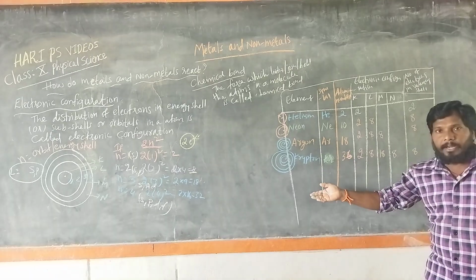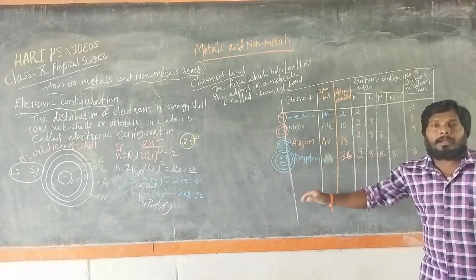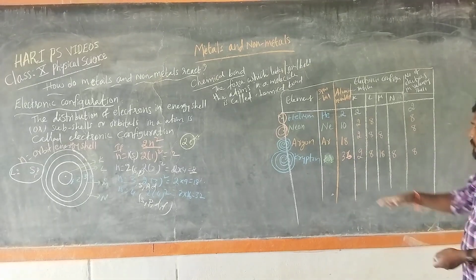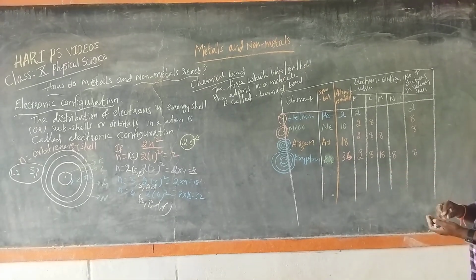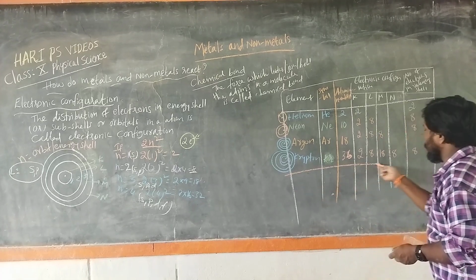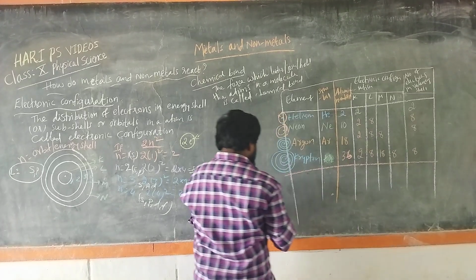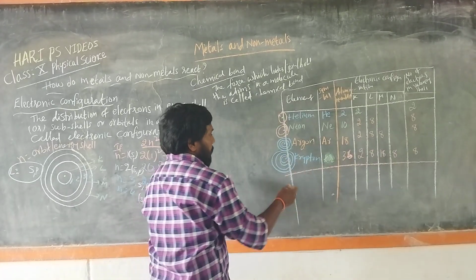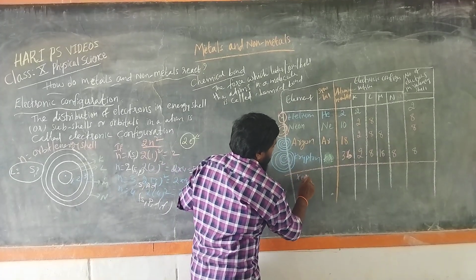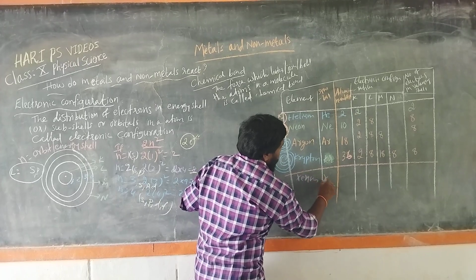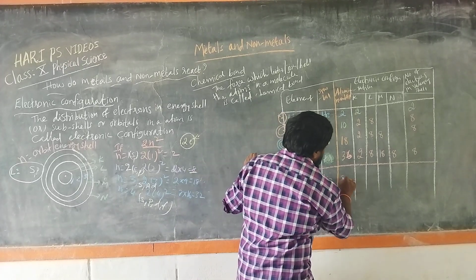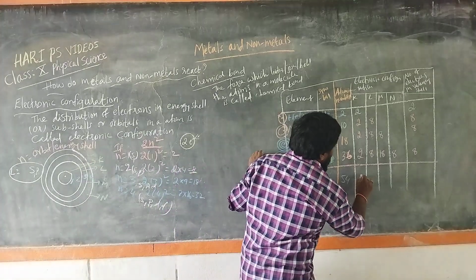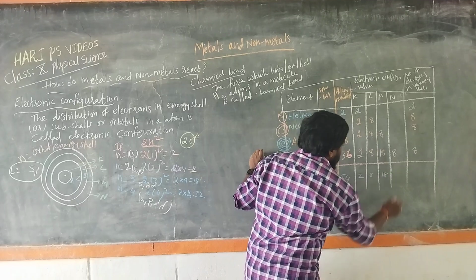Similarly, we can write xenon and radon. So helium, neon, argon, krypton, xenon and radon, we write in all those. Here I am writing only one or two, not all. So take xenon. Xenon symbol is Xe. Its atomic number is 54. Then electrons 2, 8, 18.